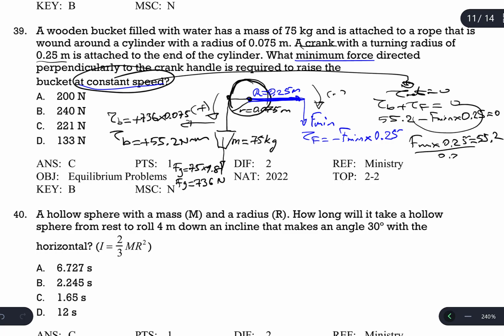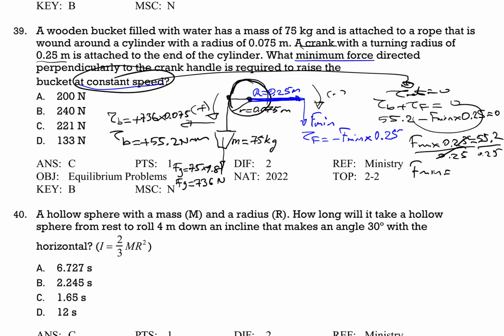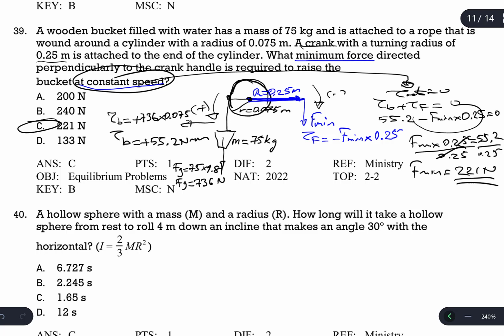Divide both sides by 0.25. The result is F minimum equals 55.2 divided by 0.25, which is 221. So 221 Newton is the minimum force required to raise the bucket at constant speed.